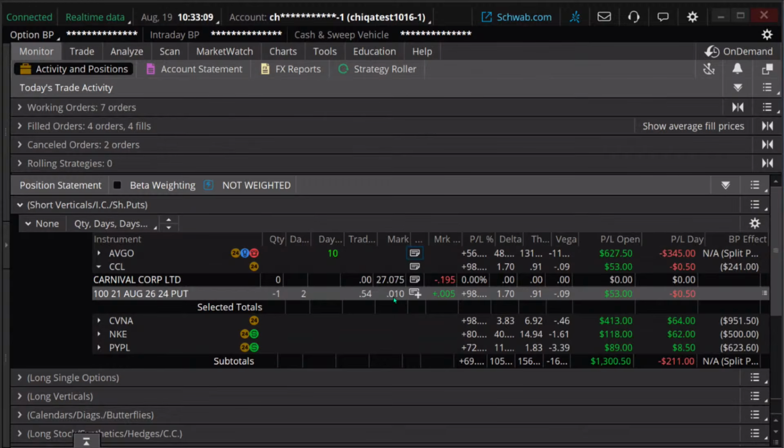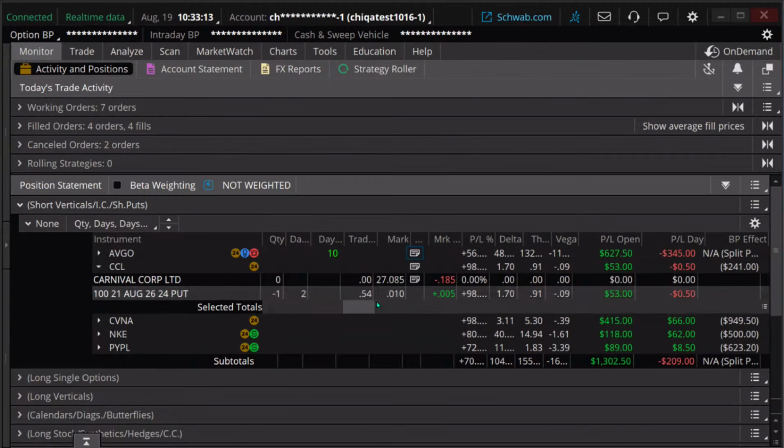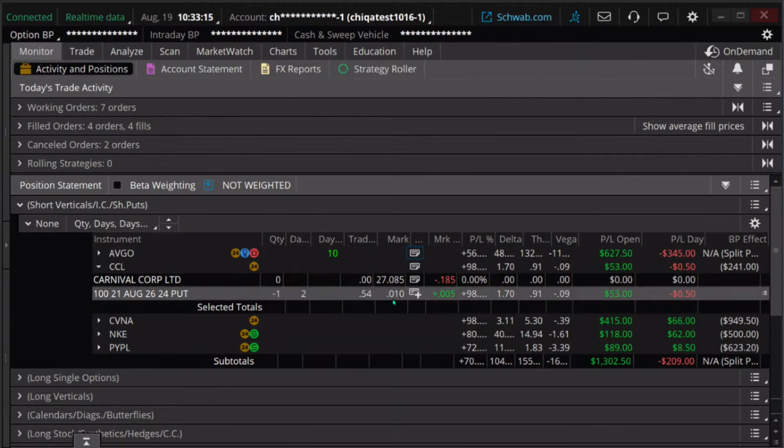We sold it for $54, and right now it's not worth much. We can let this just go to expiration, and in all likelihood, unless we see a big change in the stock price, this is just going to expire worthless, and then we can sell another put.